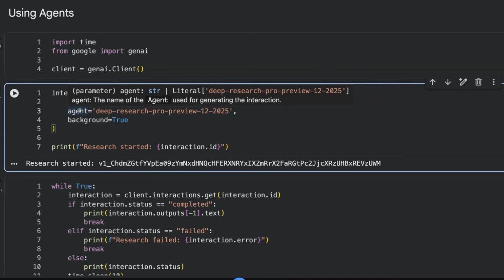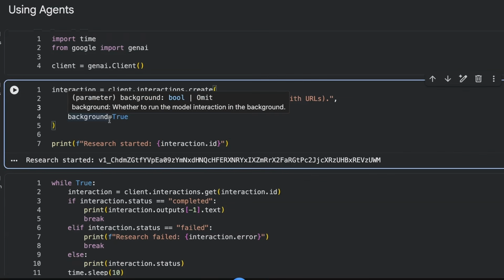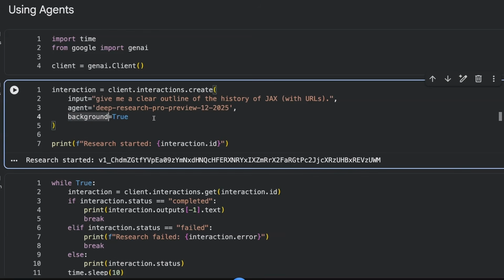And we don't know exactly what the agent is doing. We're basically just making use now of an agent that's running server-side on the Gemini API. I've asked it, give me a clear outline about the history of JAX. And you'll see that one of the things that this agent really shows is that we can run tasks in the background. And so once we've started this off, we can get our interaction ID, but we're now no longer connected. We're not waiting for a response.